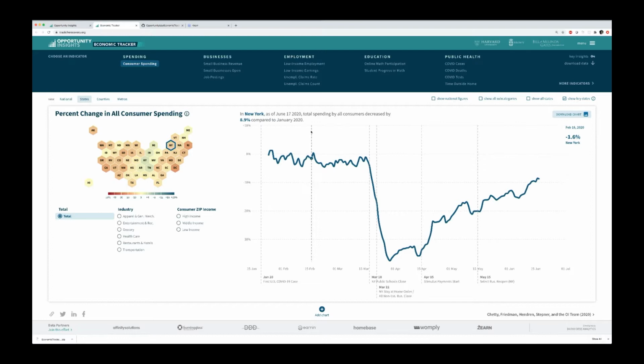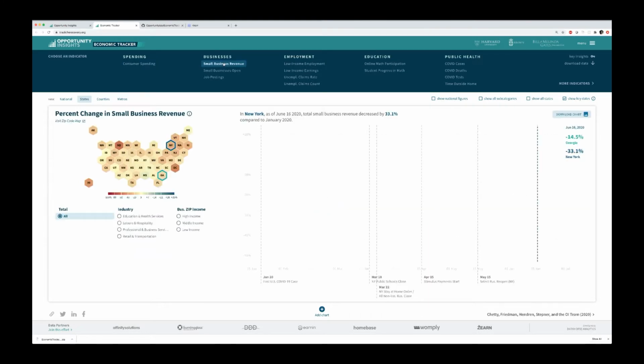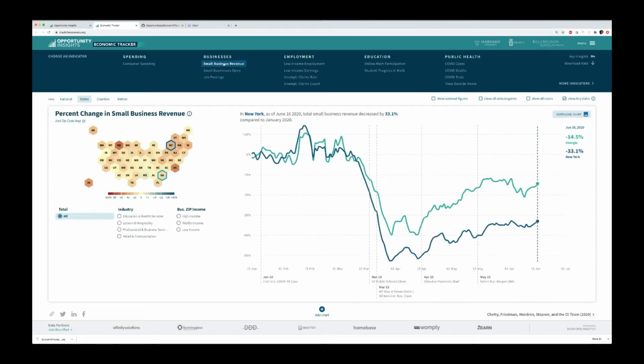So in this case, this is total consumer spending, and you can see the decline in April, and then it slowly climbs its way back up. And you can add individual states to this. And I could look at other metrics here as well, such as small business revenue instead, and plot it in a similar fashion. So it's a nice tool for quick exploration of this data, but it's also got some pretty predefined pathways, predefined charts, and interactions that you can work with.